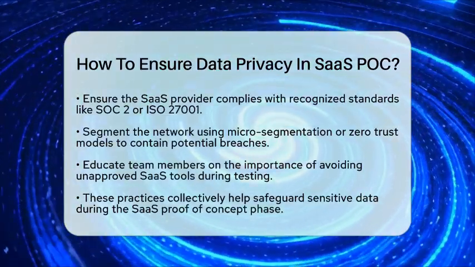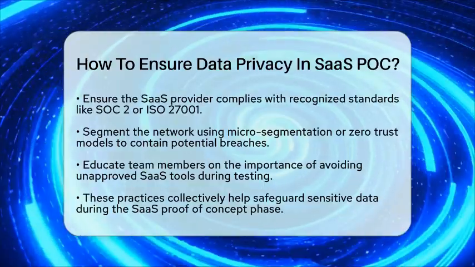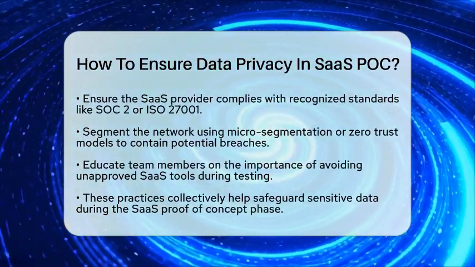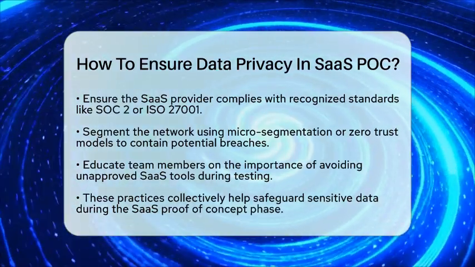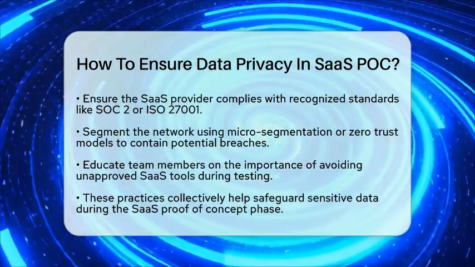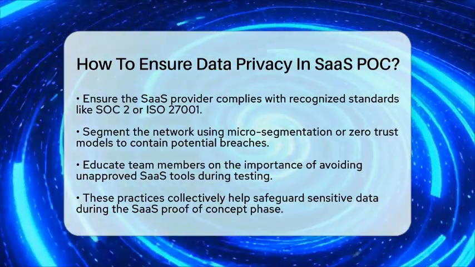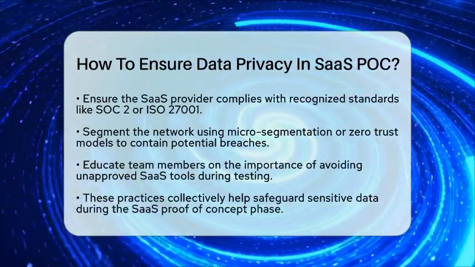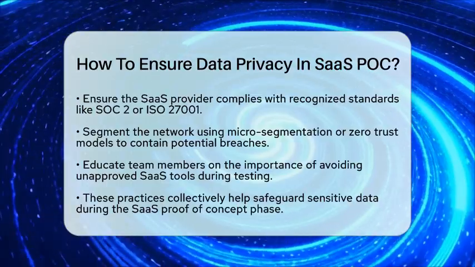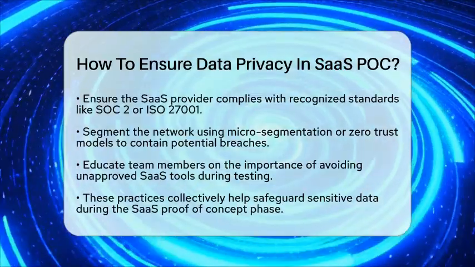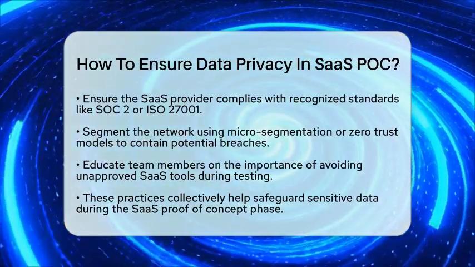In short, protecting data privacy during a SaaS proof of concept involves using a sandbox with anonymized data, controlling access with strong authentication, having clear legal agreements, monitoring activity, ensuring the provider's compliance, and isolating the environment. These steps help keep your sensitive legal and HR data secure while you evaluate new software options.